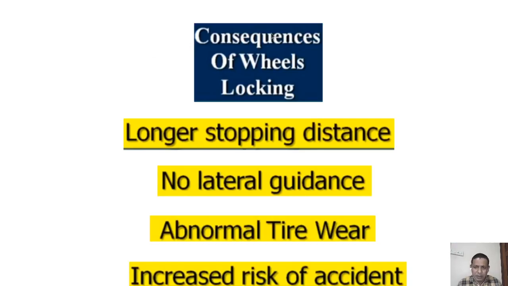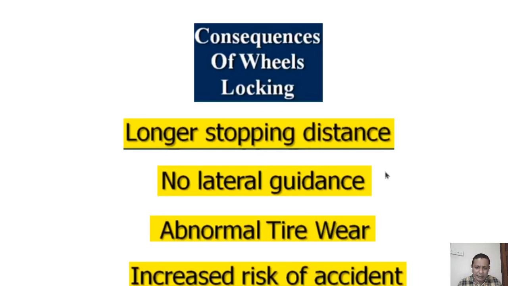Now we can see what the consequences of wheel locking are. That is, it will take more distance to stop the car. If the wheel is locked, it will take more distance. Even if the wheel is stopped, there may be a translational motion for the vehicle, and because of that translational motion, it will take a longer time to stop the vehicle.